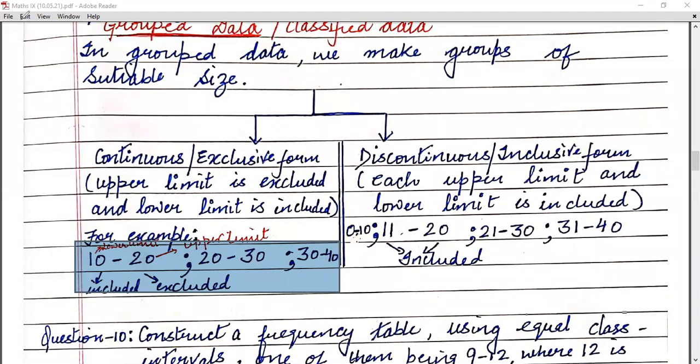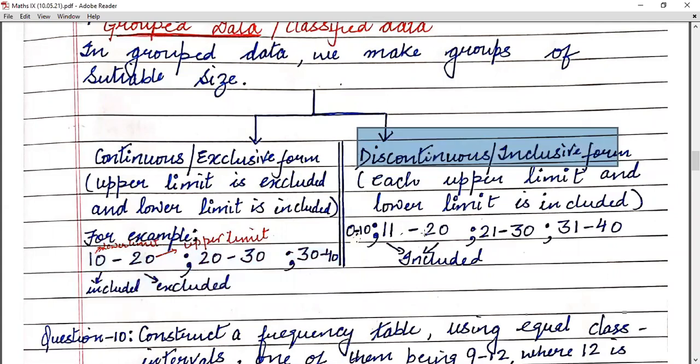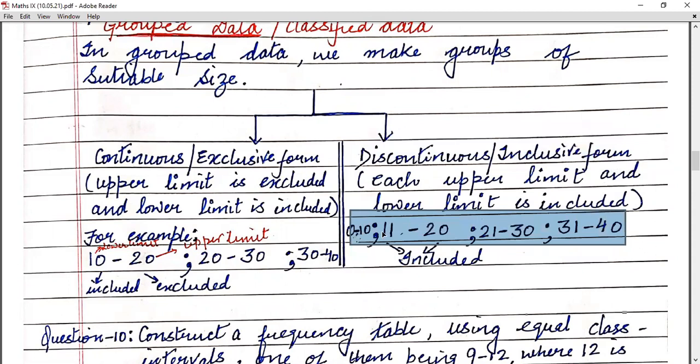Now, children, let's have a look at the discontinuous or inclusive form. In this, you have class intervals like 0 to 10. Then it's 11 to 20. You can see the difference. Here it is 0 to 10, then it is 11 to 20, then it is 21 to 30. Then it's not 30 to 40, it is 31 to 40. So now, children, this is called the discontinuous form. And in this form, both the upper limit and the lower limit are included.